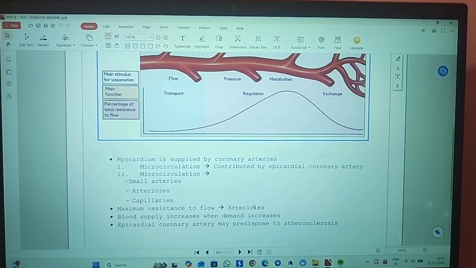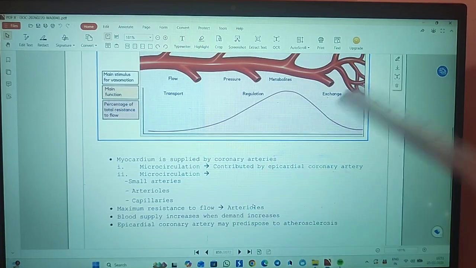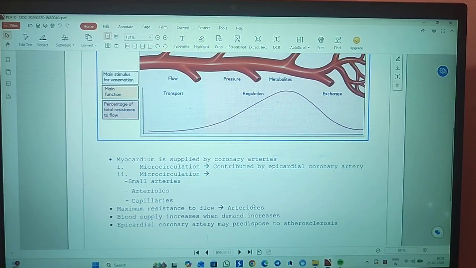So why does the ischemia happen here? Mainly we should know the circulation. Our myocardium is perfused by the coronary circulation, that is by the macro circulation and micro circulation. The macro circulation is by the epicardial coronary arteries, and the micro circulation is by the small arteries, arterioles and the capillaries.